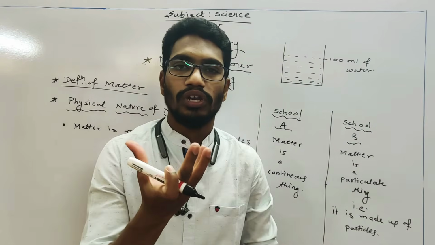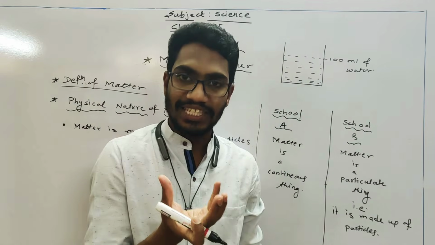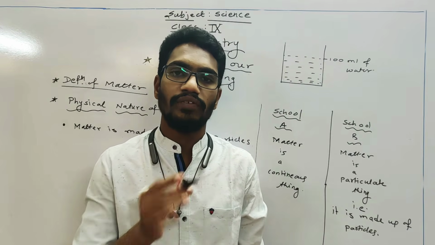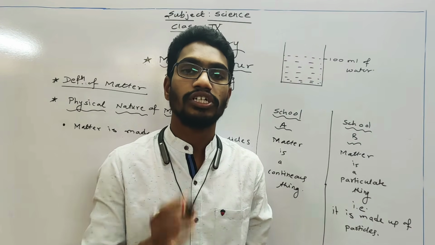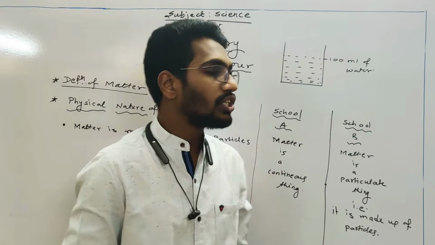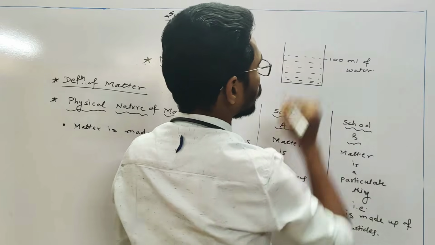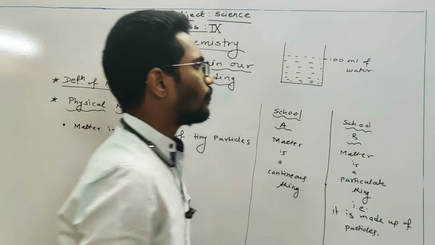But if you have a glass vessel, mark that glass vessel anywhere. It is not necessary that it must be 100 ml. Mark anywhere. You take one glass vessel, mark here and add that much of water. For example, it is 100 ml of water.